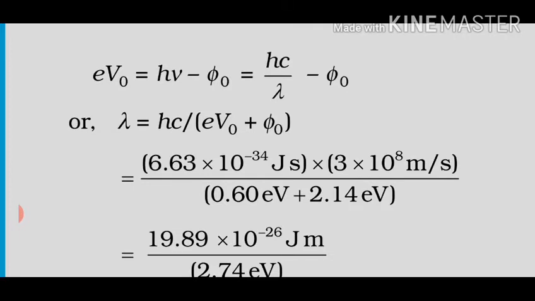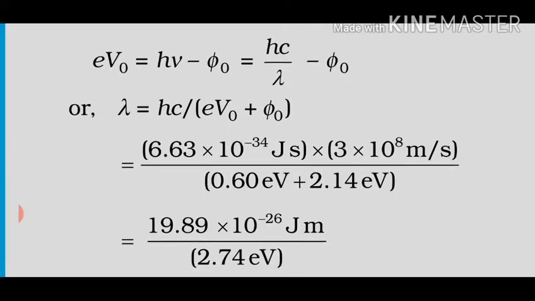So what I'm going to do: this phi naught is in subtraction on the right hand side. Take it to the left hand side, then it will be in addition. So you will get eV naught plus phi naught equals hc by lambda. Okay, now lambda is in the denominator. I want it in the numerator, so we'll take the reciprocal. So finally lambda will be hc divided by eV naught plus phi naught.